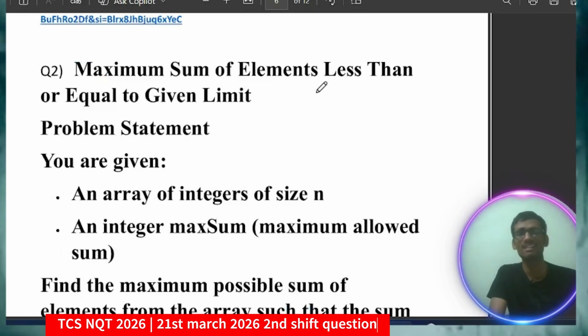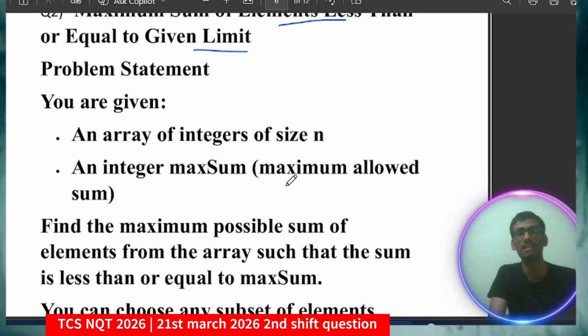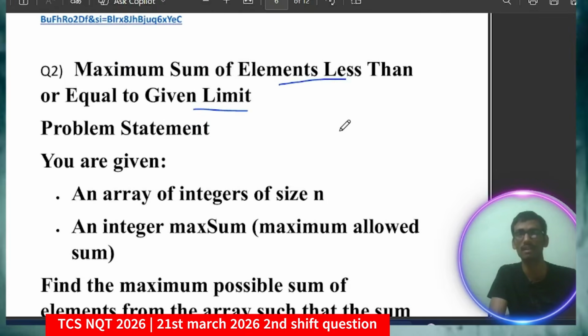Coming to the second question, this was a little higher level, but not that much. This is a famous question from TCS. So maximum sum of elements less than or equal to a given limit. You will be given a limit and you have to just calculate the maximum sum of elements.